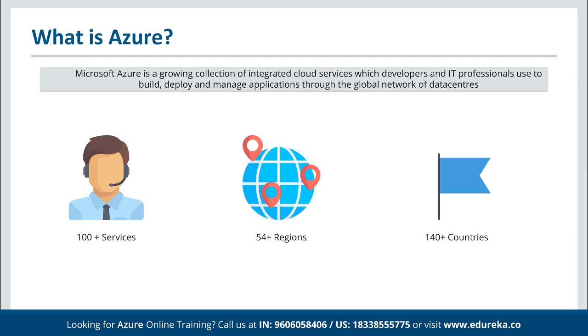Then we have GCP with a market share of around 12%, and then other vendors like IBM, VMware, DigitalOcean, and Alibaba as well. These different vendors make up almost 10 to 12% of the complete market so far.